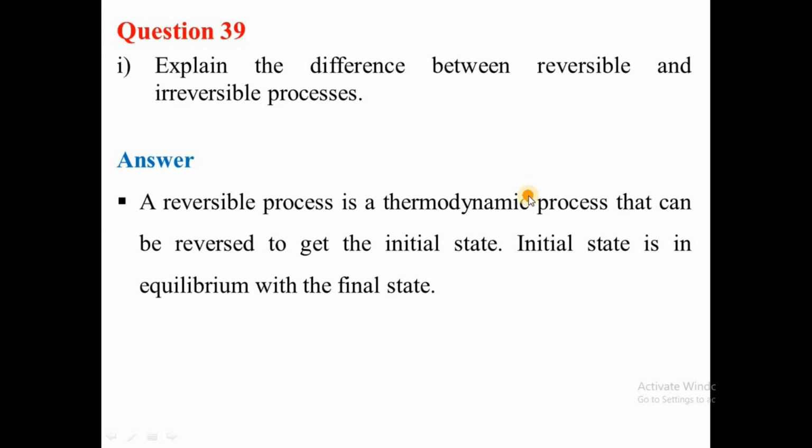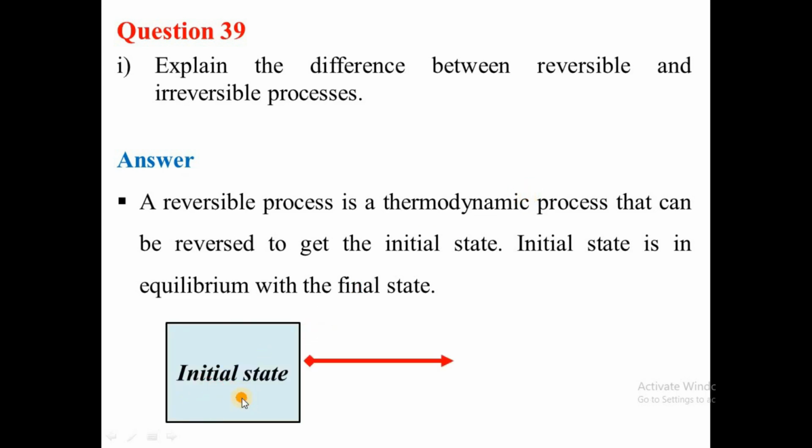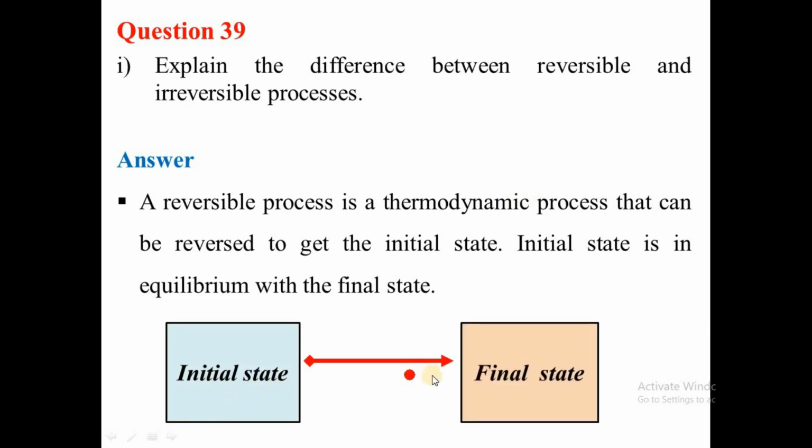Reversible process is a process in which you have the initial state, you move from the initial state to the final state, then you can reverse the process from final state back to the initial state. That process is said to be reversible. If you can move from initial to final state and you can come back from final state to initial state, in that case, that process is a reversible process.